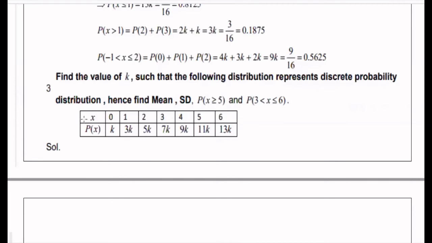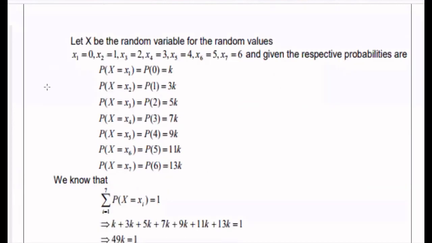From the table, x is given as 7 values, that is 0, 1, 2, 3, 4, 5, 6. The P of x is given as k, 3k, 5k, 7k, 9k, 11k, 13k. To find the value of k, this table must satisfy the discrete probability distribution. Discrete probability distribution means, as all of you know, we denote the first value as x1, the second value as x2, similarly the last value as x7. Similarly, P of 0 is k, P of 1 is 3k, P of 2 is 5k, P of 3 is 7k, P of 4 is 9k, P of 5 is 11k, P of 6 is 13k.